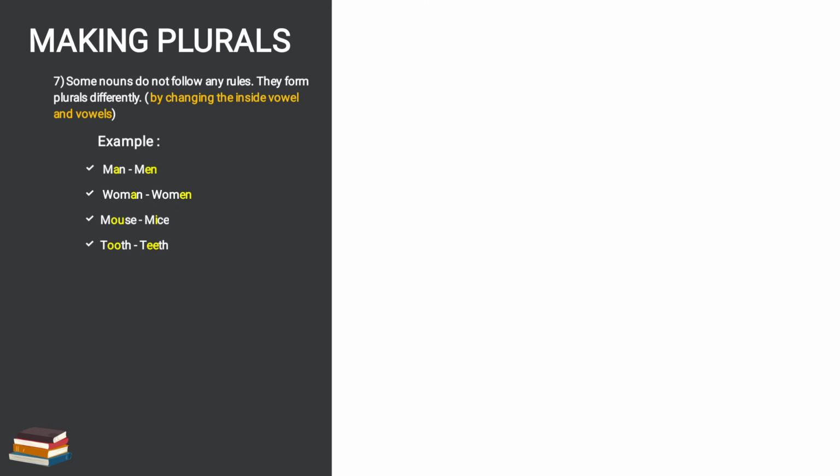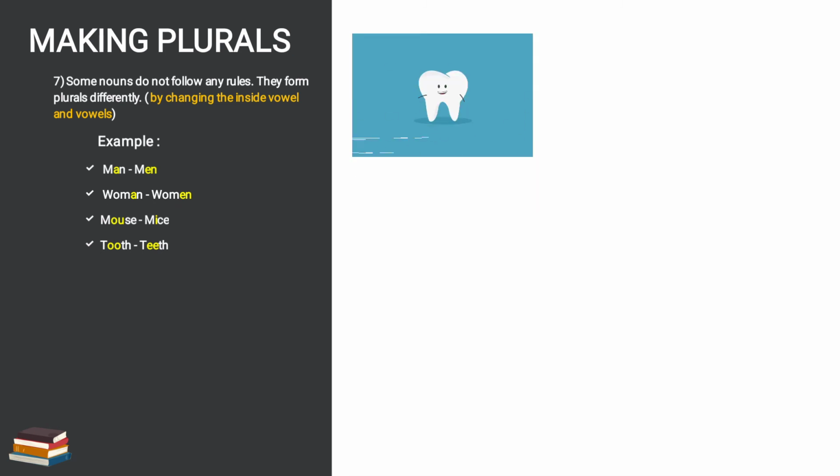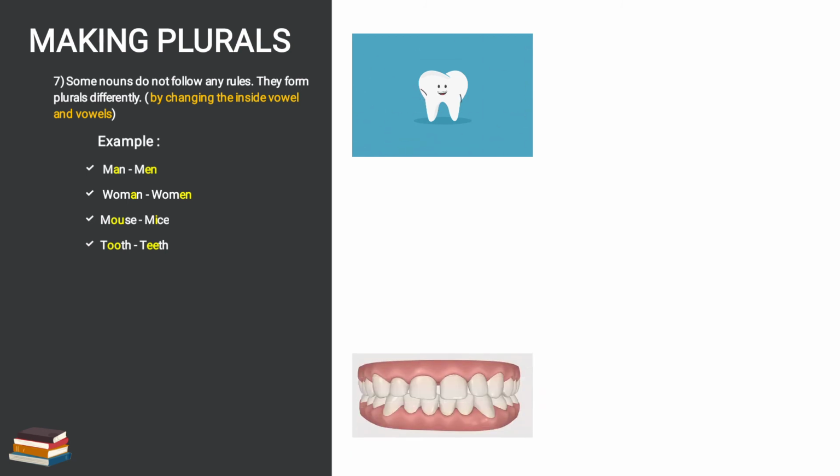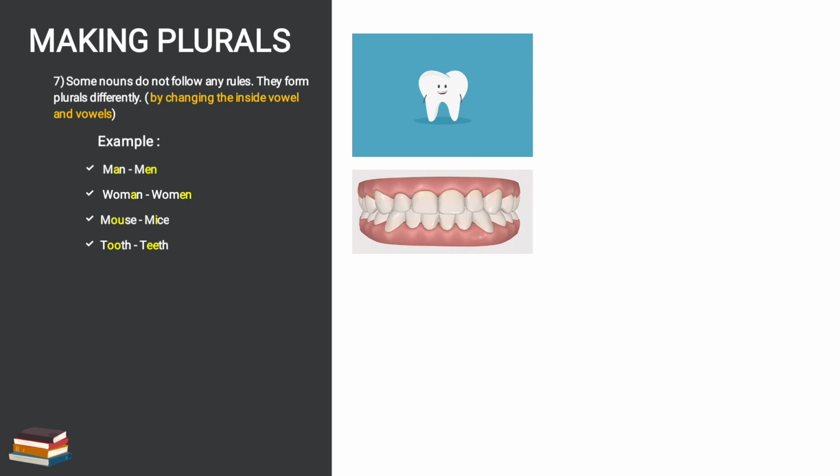Okay, so the inside vowel is changed to make plural form. So here in the image you see, one tooth is there, T-O-O-T-H, double O is vowel. Okay, vowels are there. Now we will see plural form is teeth. So many teeth are there. Singular is tooth and plural form of tooth is teeth.